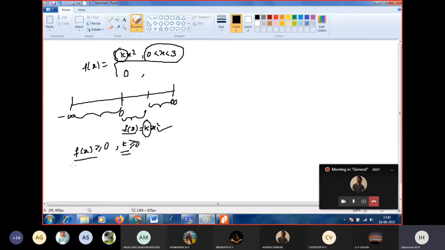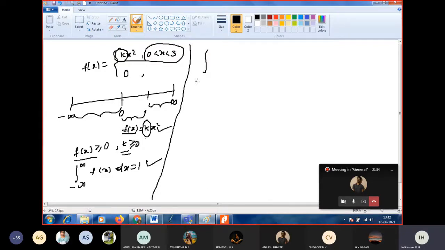Next, the second condition. In the question, it is a probability density function, which means it has to satisfy two conditions. So to find k, the second condition is that the integral from minus infinity to plus infinity of f of x dx is 1. As we discussed already in the binomial distribution, to find k generally we use the second condition.